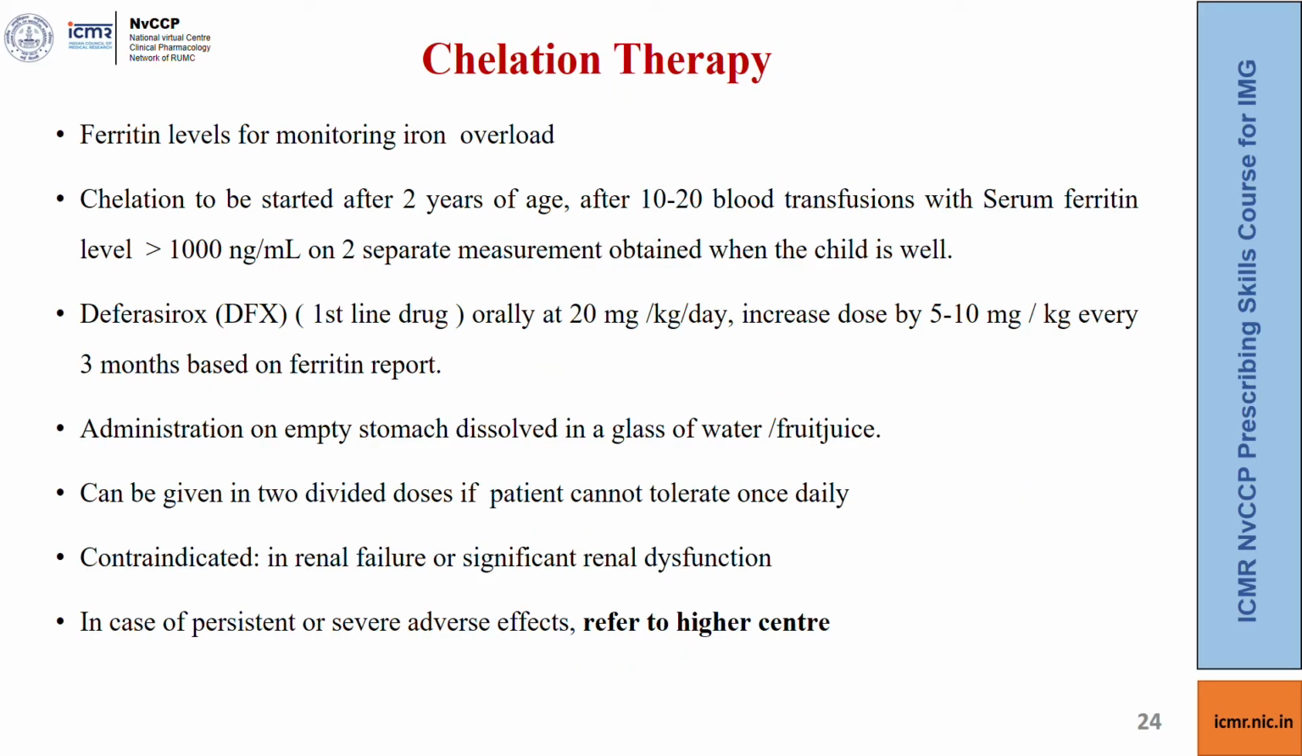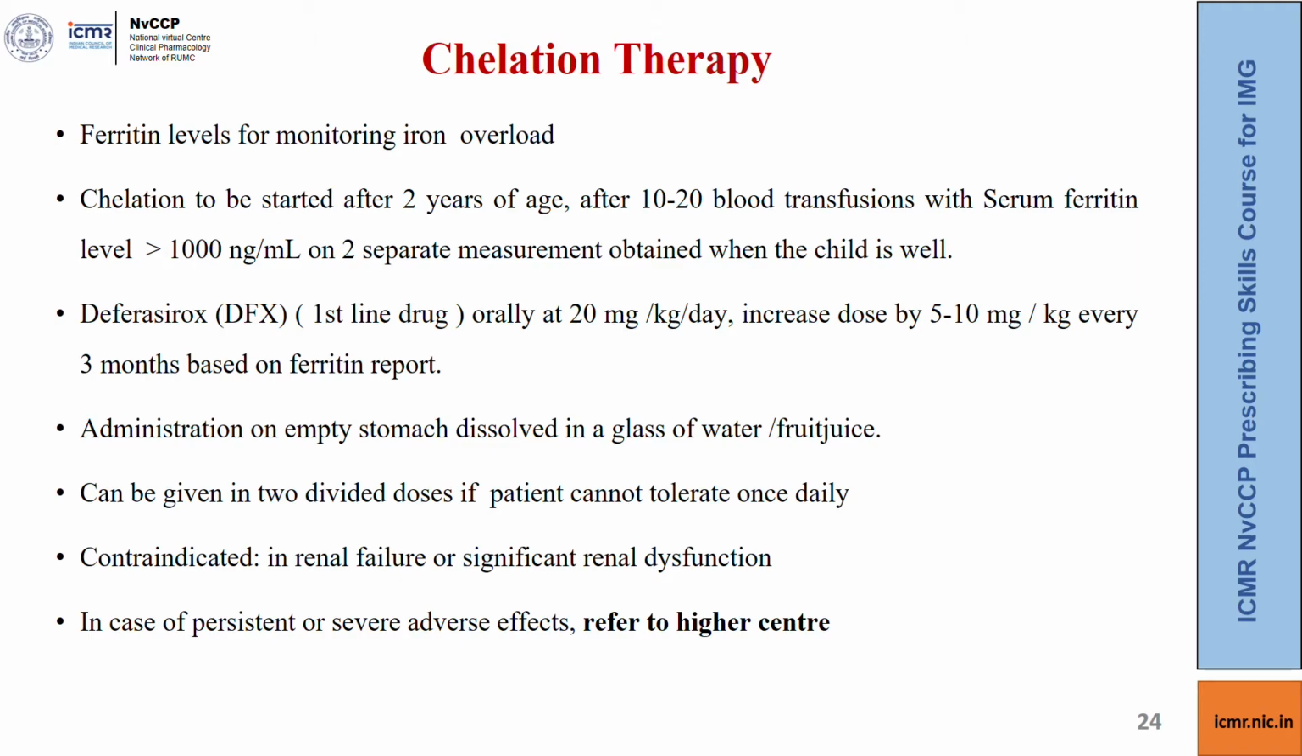Now coming over to the chelation therapy. Monitoring of ferritin levels is done 6 monthly. Chelation needs to be started after 2 years of age or after 10 to 20 blood transfusions, where the serum ferritin level is more than 1000 nanogram per ml on 2 separate measurements obtained when the child is well. It is important to note that the ferritin level should be done when the child is well, as it can be spuriously high if the child is sick at the time of measurement.